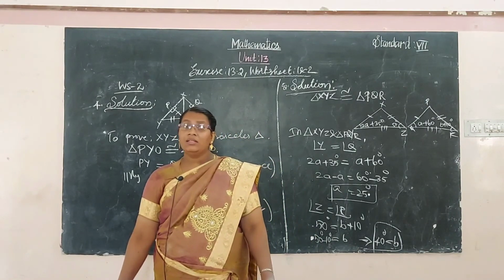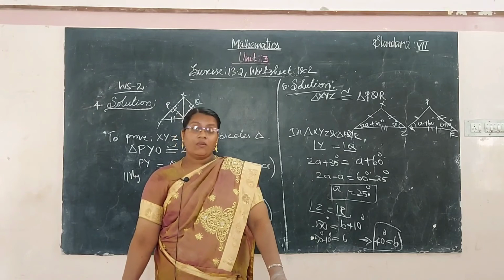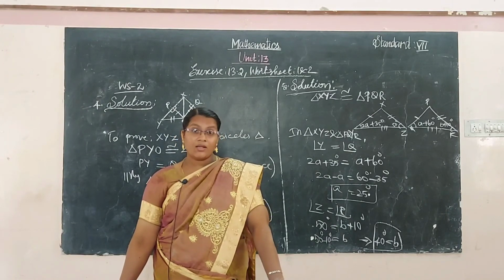Okay, and then we learned the equilateral triangle: all the angles and all the sides are equal.